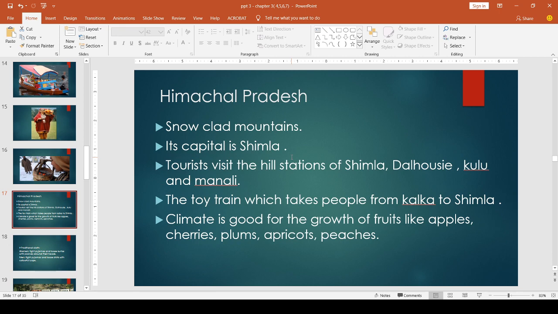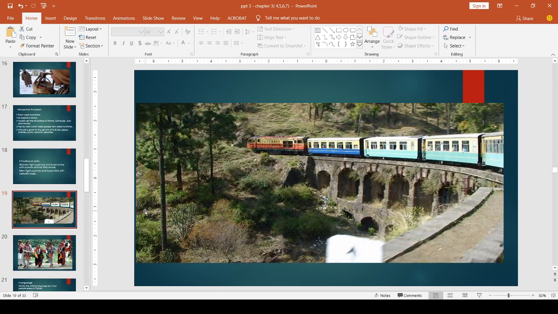That is one of the tourist attractions. Another attraction is the toy train that takes people from Kalka to Shimla. This is the picture of that toy train, one of the special attractions for tourists.